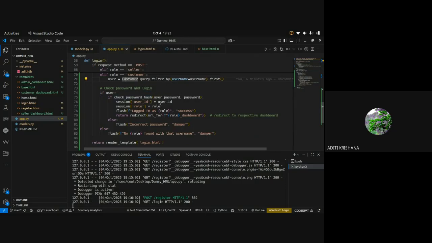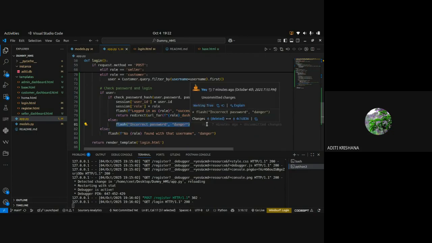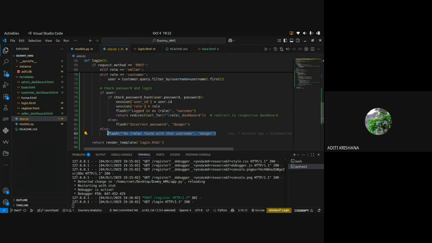If these three things match, then it will log in successfully and go to its dashboard. And if it fails, then the message will come as incorrect password or something like that, that no user or no customer found with that username, etc. So these are the messages of error, and this is the message of success.